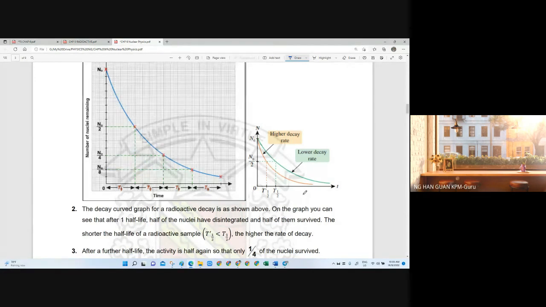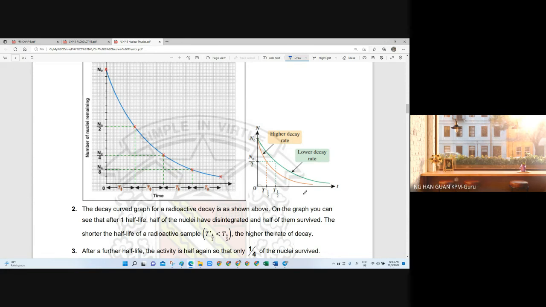In this case, because we injected it into a patient's body, even if the kidney is not functioning normally, it will keep the radioisotope inside the body. We don't want this radioisotope to remain in the body for a long time. That's why in this case we will choose a short half-life, a radioisotope that has a higher decay rate, so that after a day the percentage remaining in the body becomes very small. We will normally choose a half-life of a few hours, maybe 6 hours.